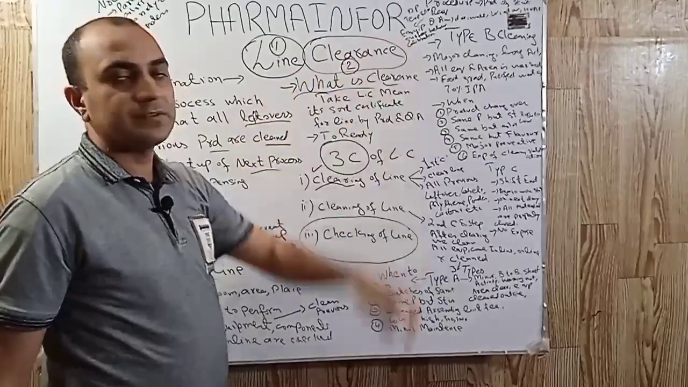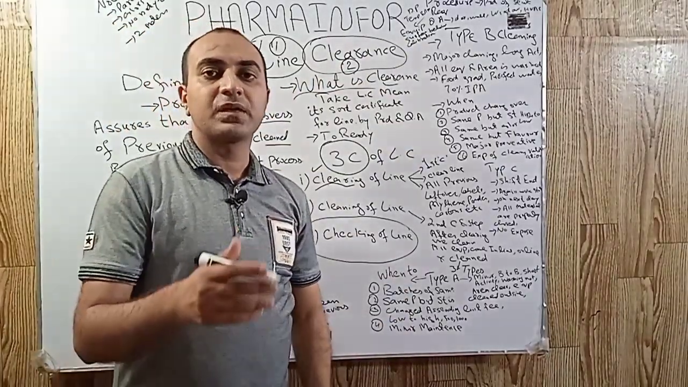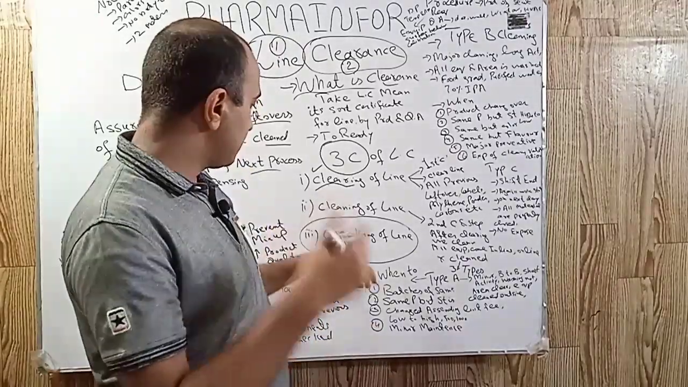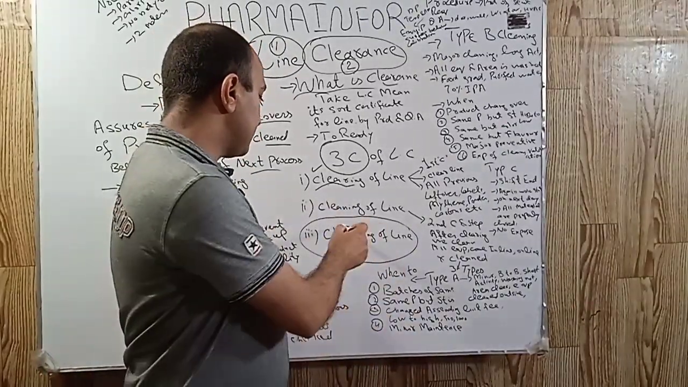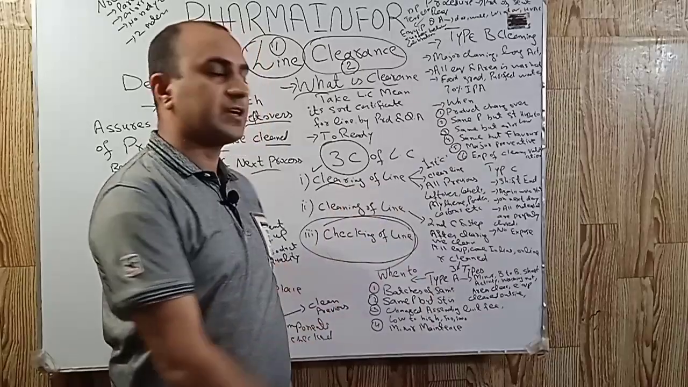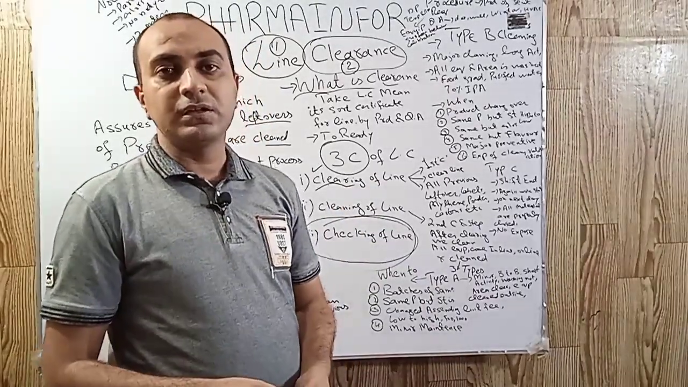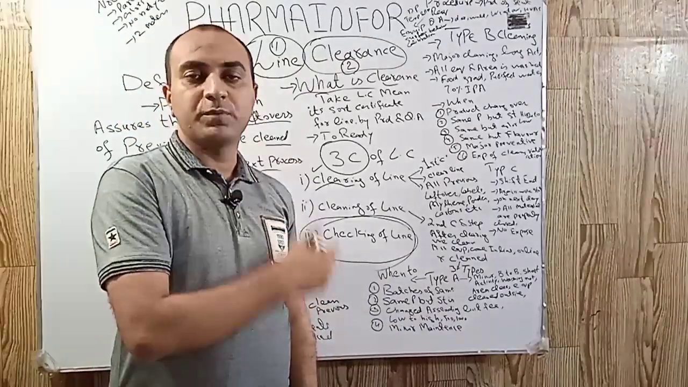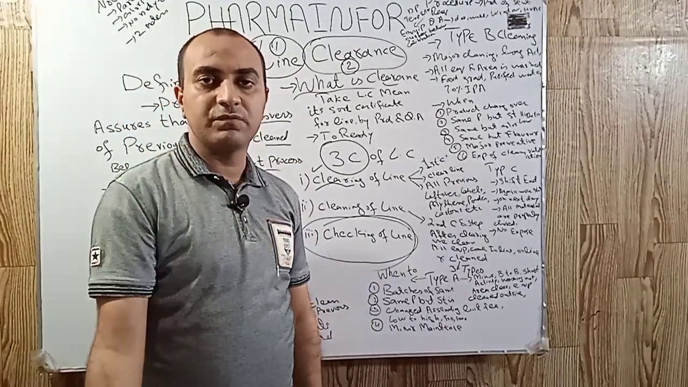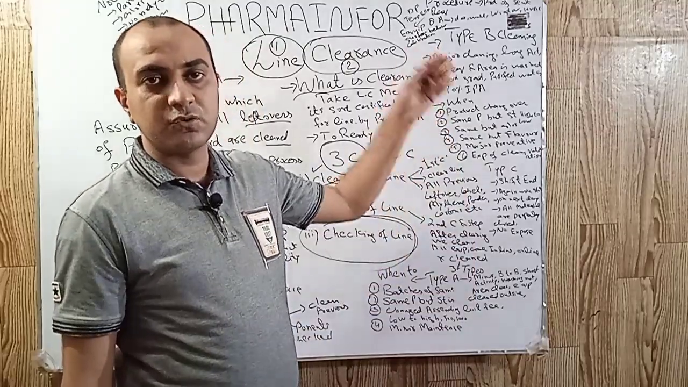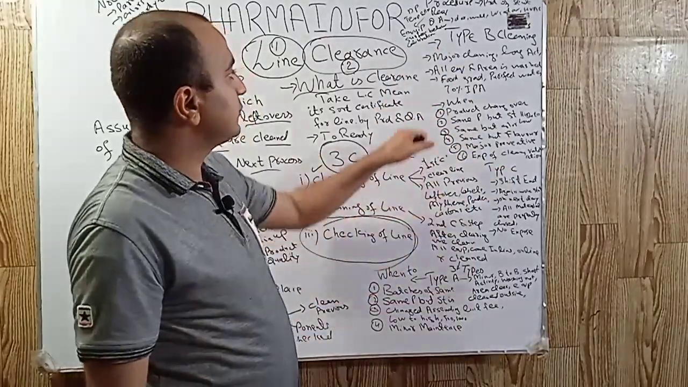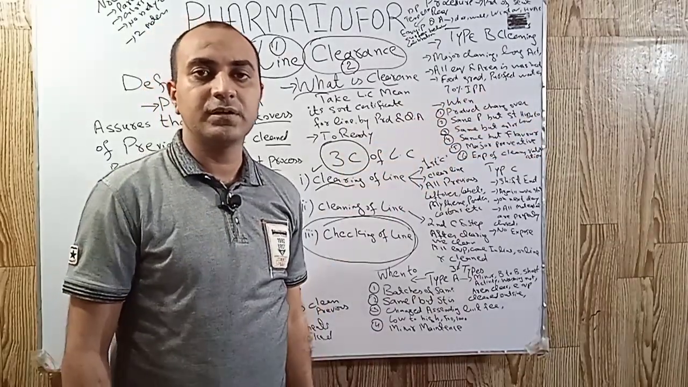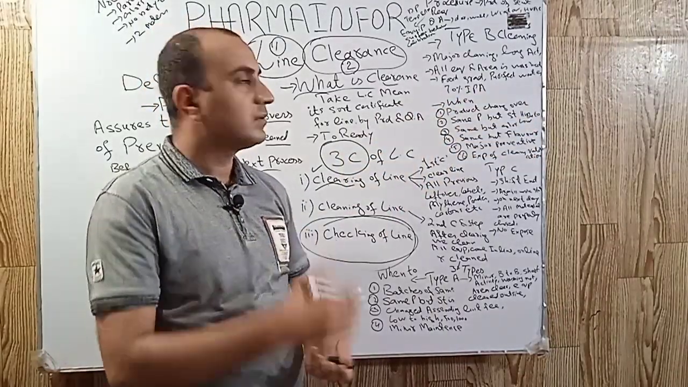Now we will see what is the procedure of line clearance. Procedure of line clearance, or basically the procedure of checking a line. In the procedure of checking the line, the supervisor checks, then the production pharmacist checks, then when the quality assurance pharmacist comes, he also checks the line components and area, which are the following.